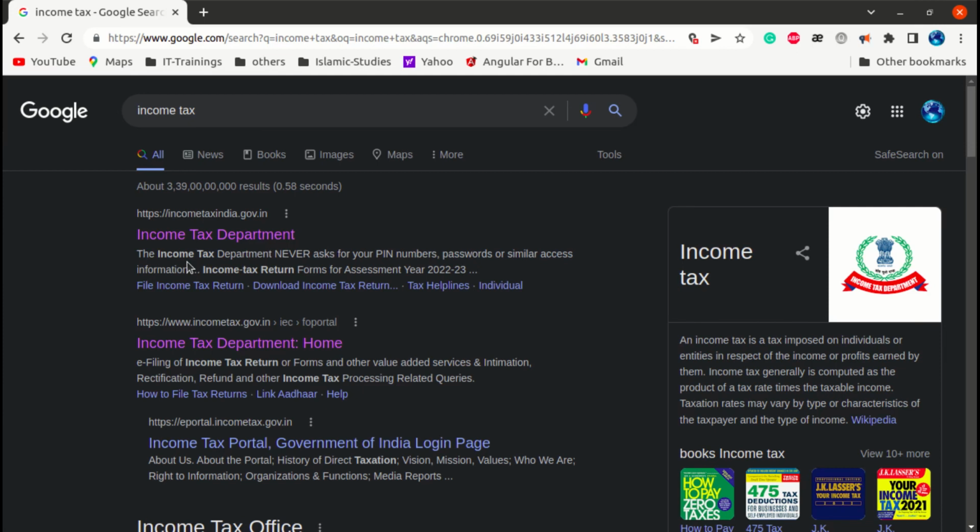So there are two categories of income tax in India. One is the old regime tax and the other one is the new regime tax. Okay, so I'll just quickly tell you what is the difference between both of them.